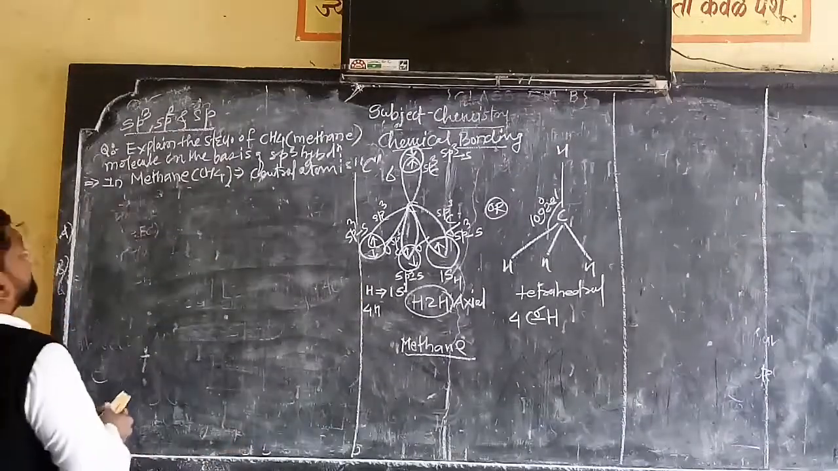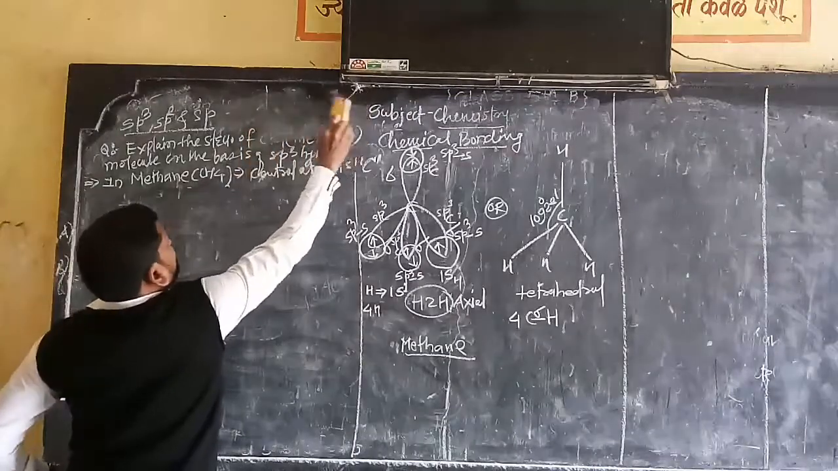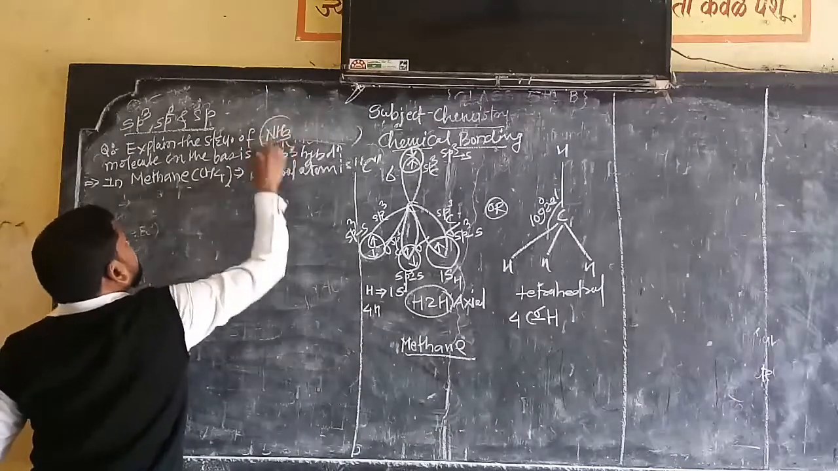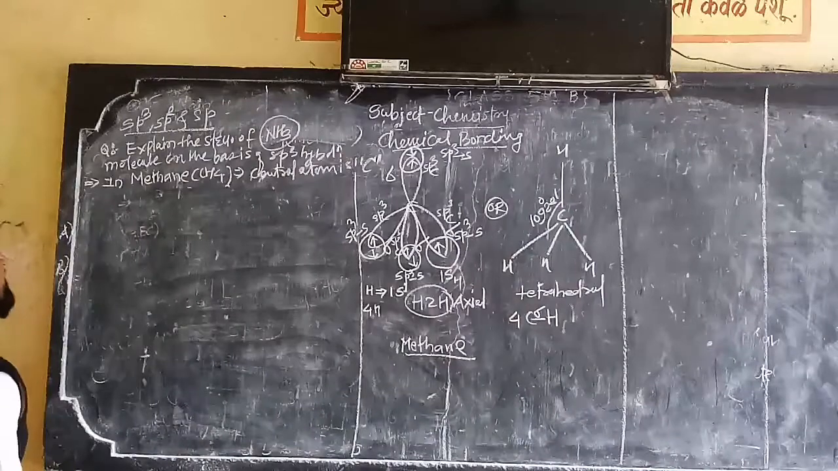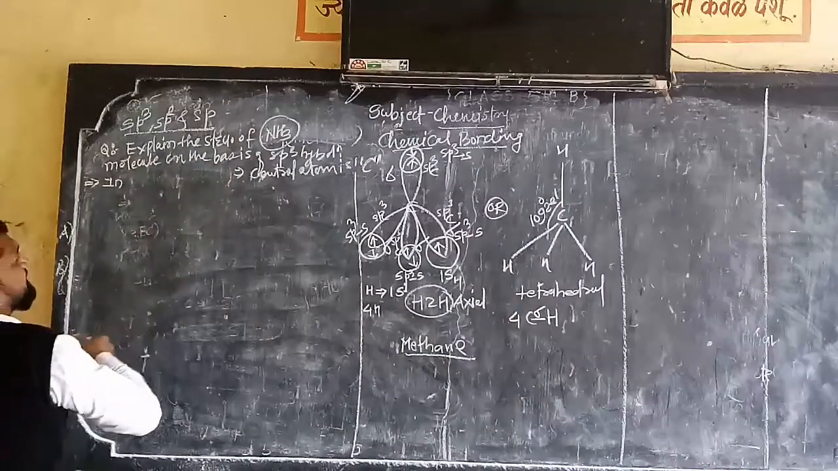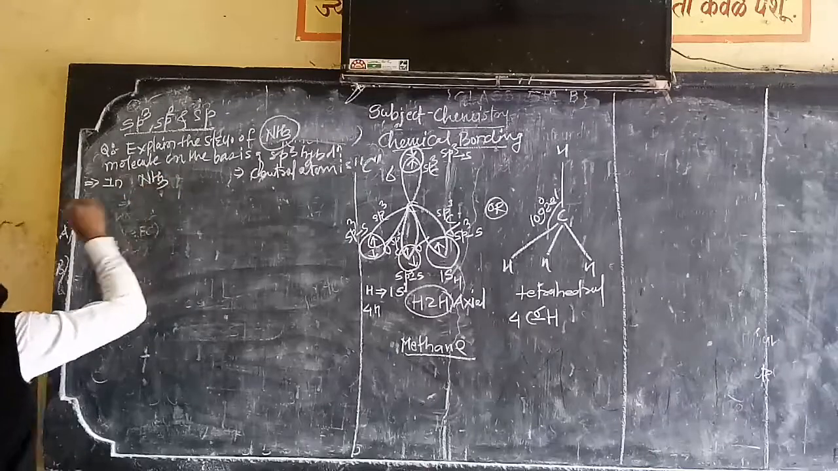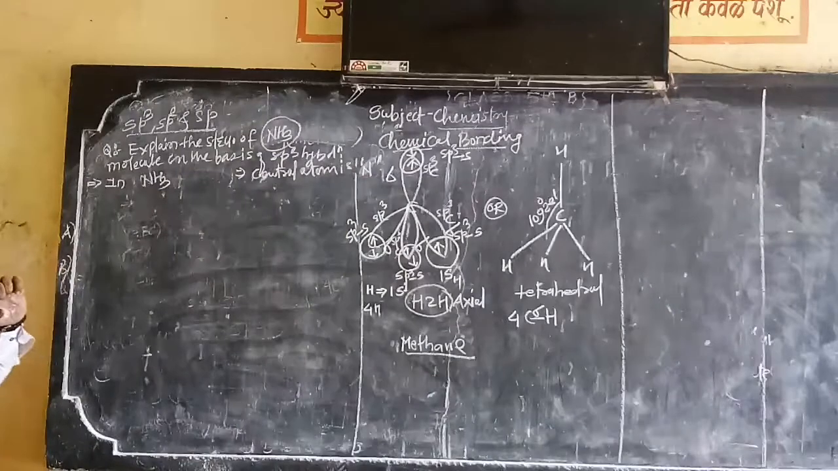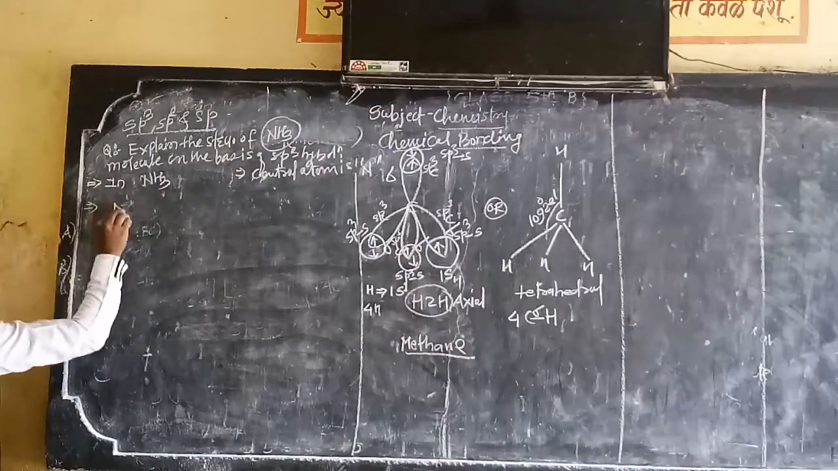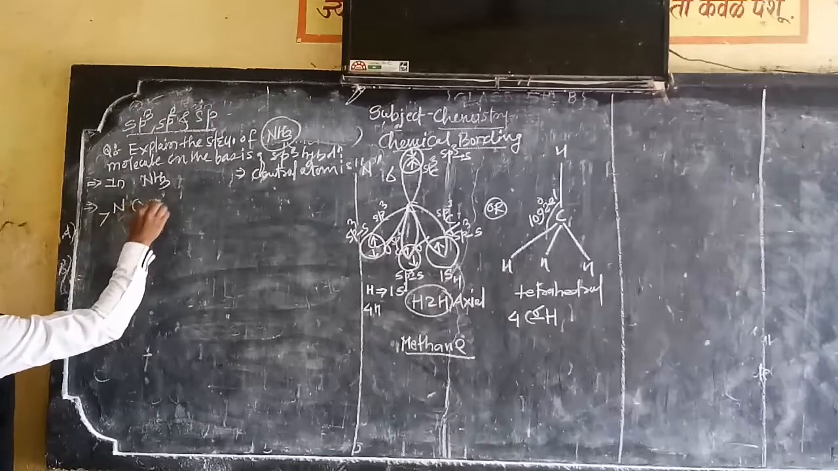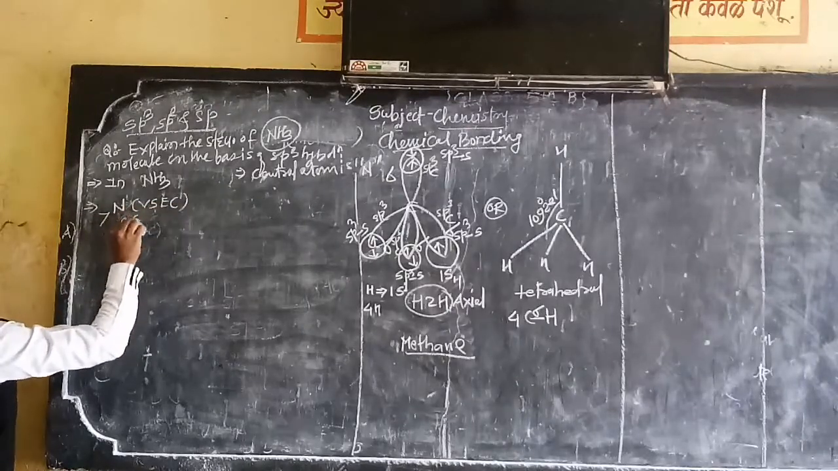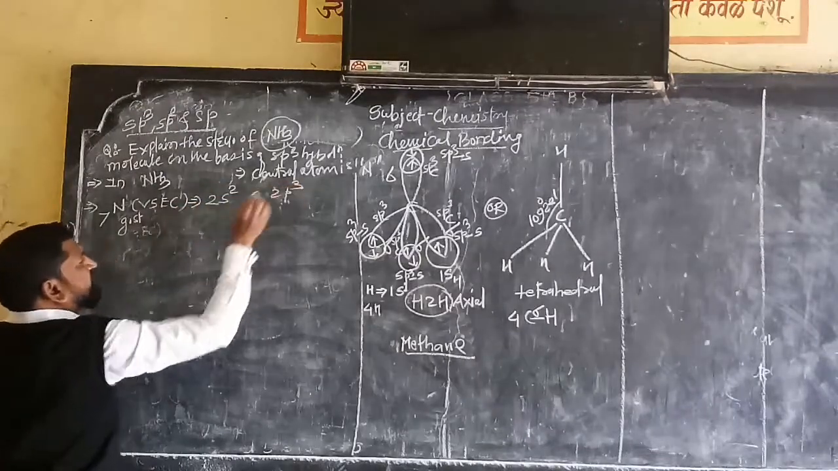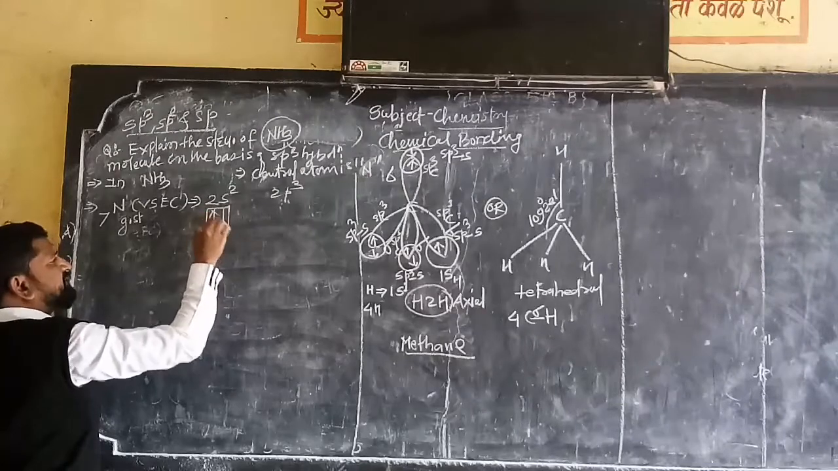Now we will explain the structure of ammonia. Which molecule? Ammonia. What is the formula of ammonia? NH3, on the basis of sp3 hybridization. So listen here. In ammonia, what happened? The central atom is nitrogen. Central atom is what? Nitrogen. Now see here. Nitrogen 7, valence shell electronic configuration in the ground state. Directly I am writing, right? 2s2 and 2p3. Am I right? So it will be like this.